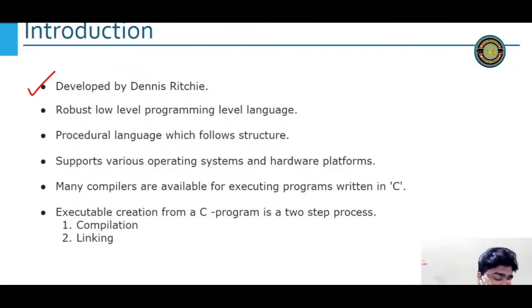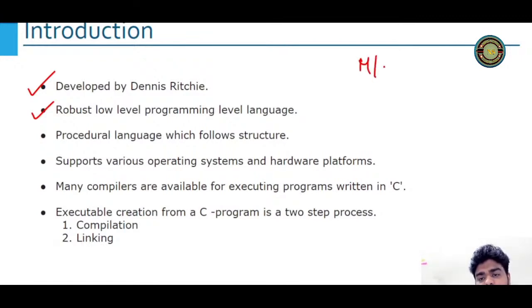So let's start. C is a robust low-level programming language. Now understand what low-level programming language means very clearly. If you want to talk to any of your friends or relatives, we use a language like English or Hindi, because we both can understand it. If I have to communicate with computers or systems, obviously we can't use normal languages like English, Hindi or Punjabi, because the system will not understand that.